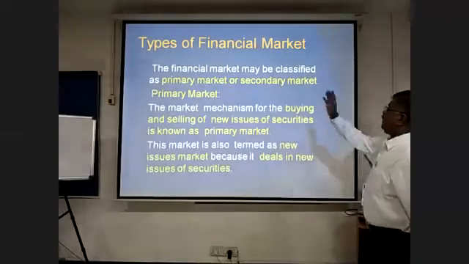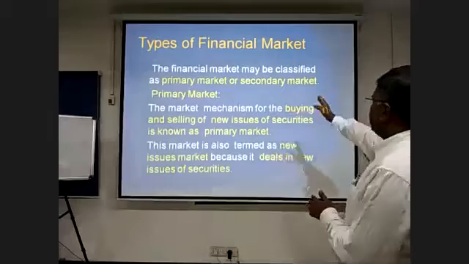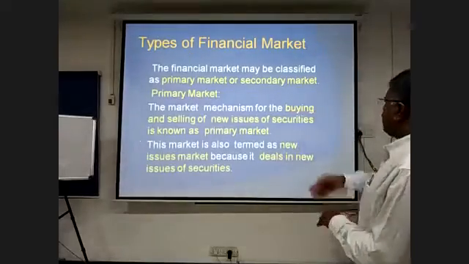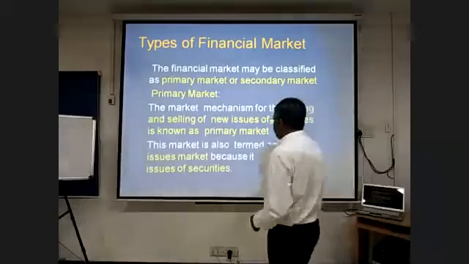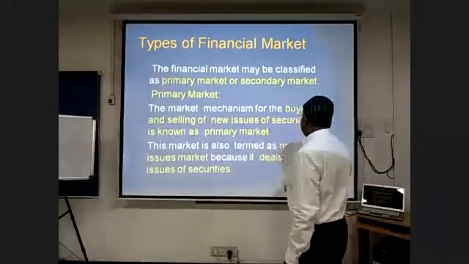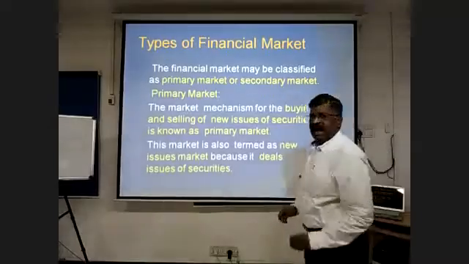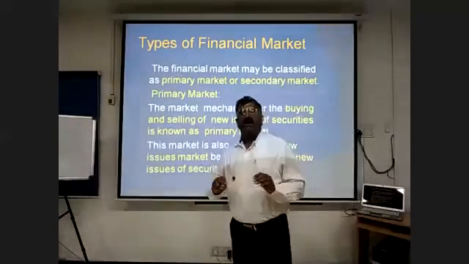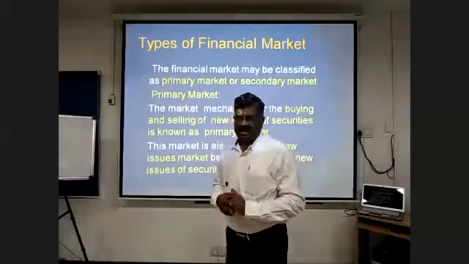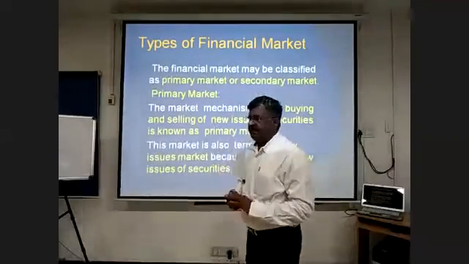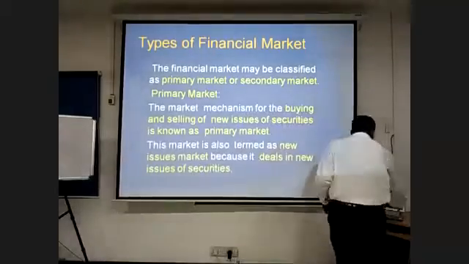When we talk about the financial market, it may be classified again as the primary market and the secondary market. The market mechanism for the buying and selling of new issues of securities is known as the primary market. The market is also termed the new issue market, which deals in the issue of securities. I will touch lightly on the primary market because that is the basis to proceed to the secondary market, where securities are bought and sold. I will quickly run over what the primary market is and how securities are issued in it.